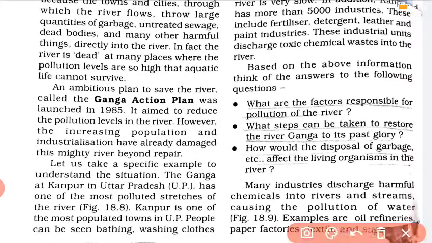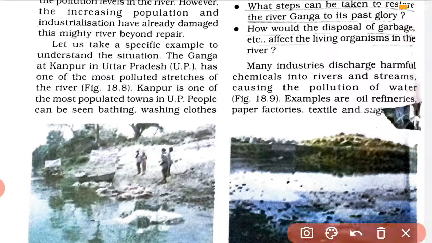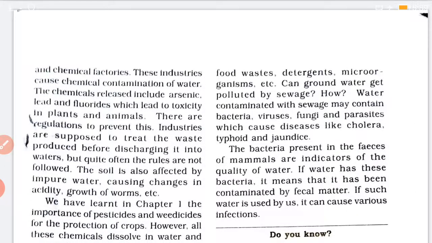Now, can you tell, seeing the above example, what are the factors responsible for pollution of the river? One, we saw increasing population, second, industrialization. And what steps can be taken to restore the river Ganga to its past glory? People should stop throwing garbage in the river. Industries should not throw their waste products in the river. Many industries, we have seen, are discharging their harmful chemicals into the rivers, which is polluting the water. This is also one of the major concerns, okay, that the river Ganga is being polluted.